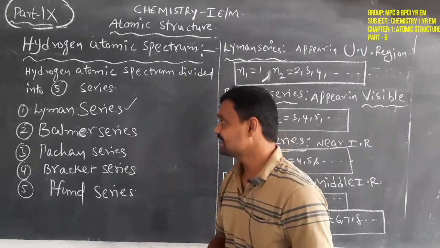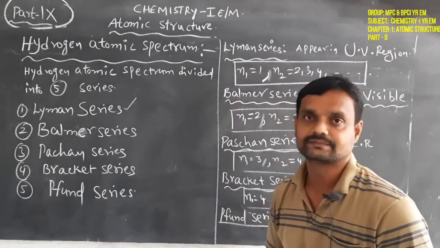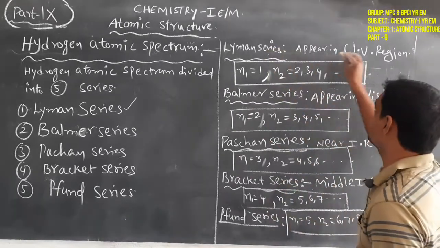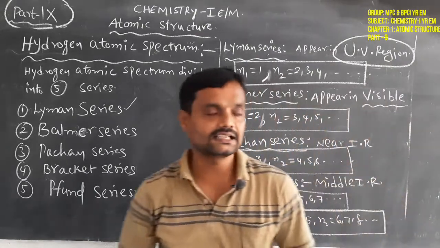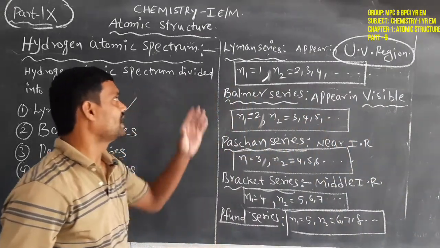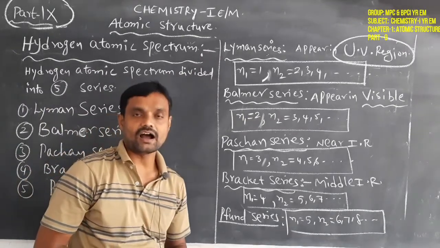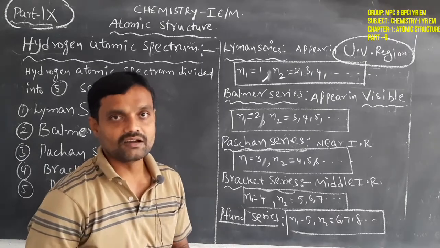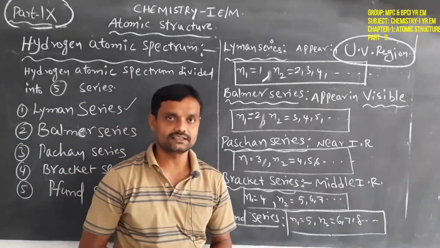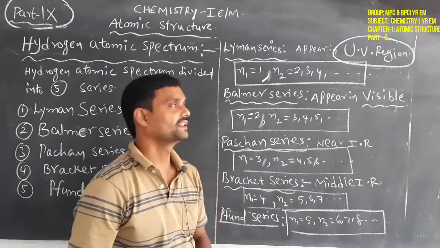The Lyman series appears in the ultraviolet region. Where does the Lyman series appear? In the ultraviolet region. So how can the Lyman series be defined? All higher energy level electrons coming back to the first energy level is called the Lyman series.